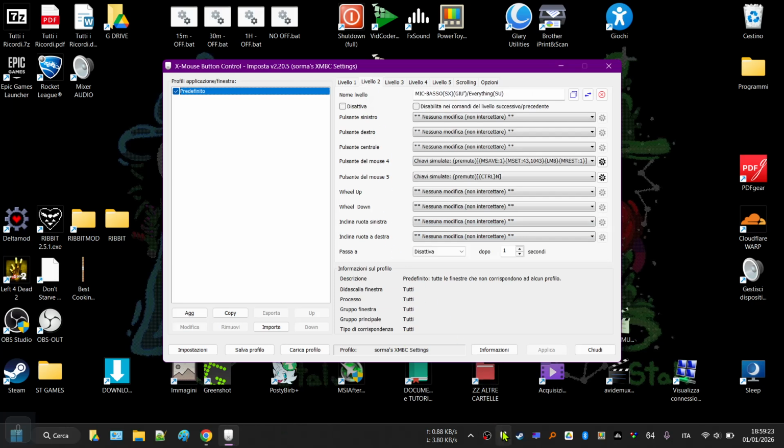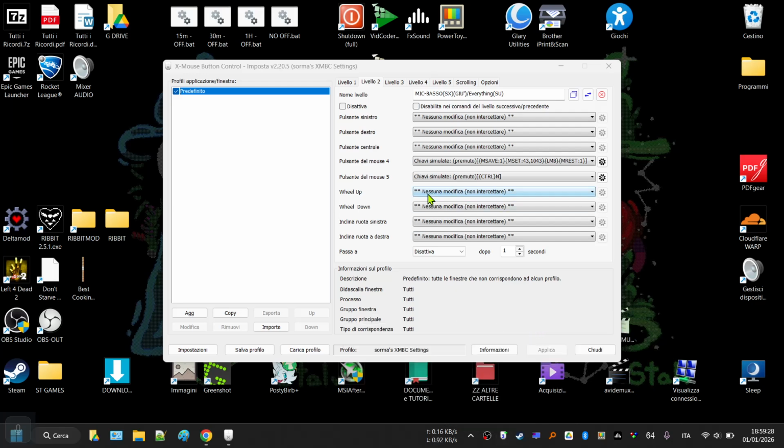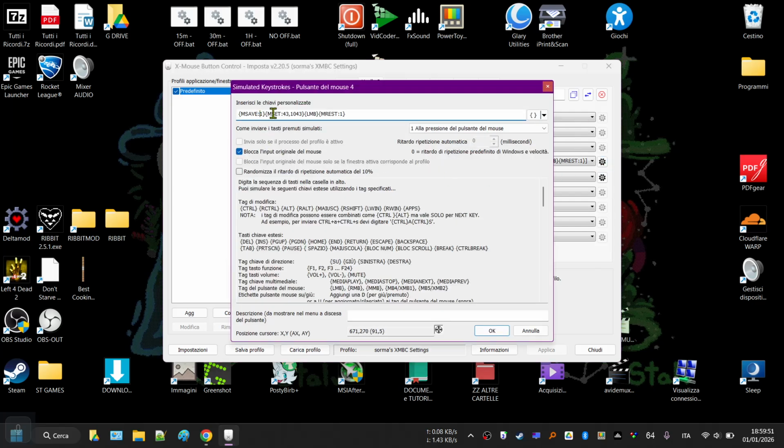What I did, I changed on level 2. I made one version for games which are not first-person shooters, where you can move the mouse more freely without problems, and a version for first-person shooters, in case you're playing and you want to disable your mic quickly. The first option is to set this code to save your current mouse position.